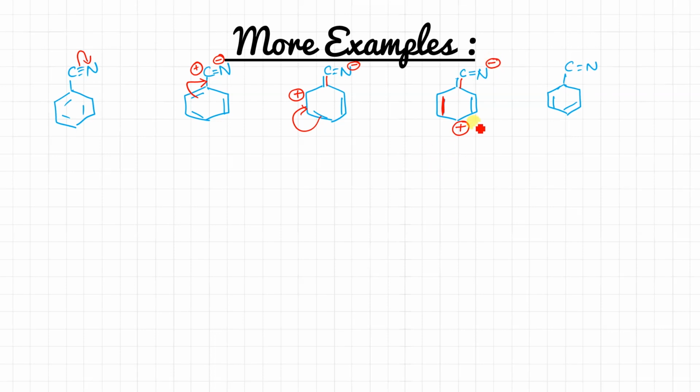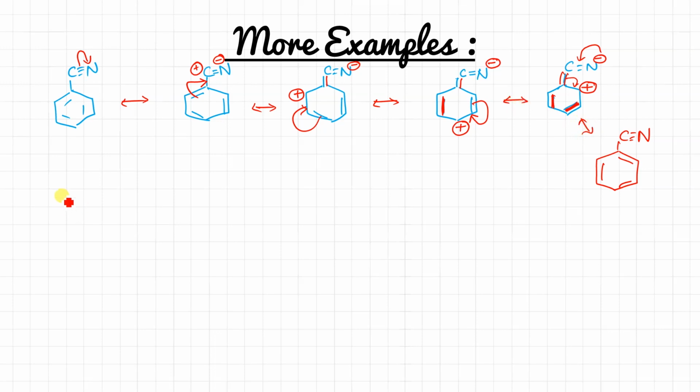Next, what will happen? This bond will come over here to overcome this deficiency and it will lead to the formation of positive charge over here. This will make a bond over here, and here it is minus charge. What next? To overcome the deficiency of this carbon, this double bond will shift over here and this negative charge will come back and will form the final result. So all these are resonating structures, or we can say canonical structures. Any doubt in this? Clear, बच्चे?